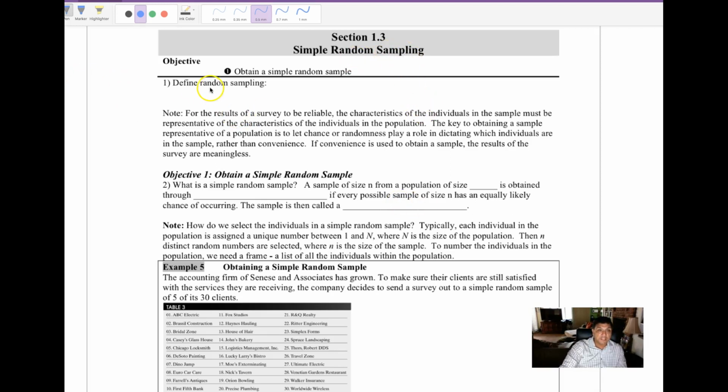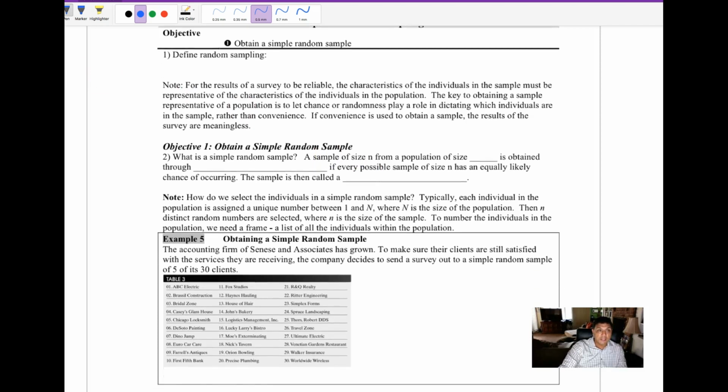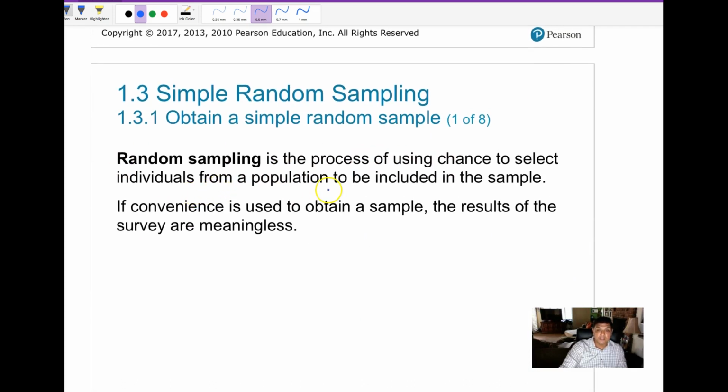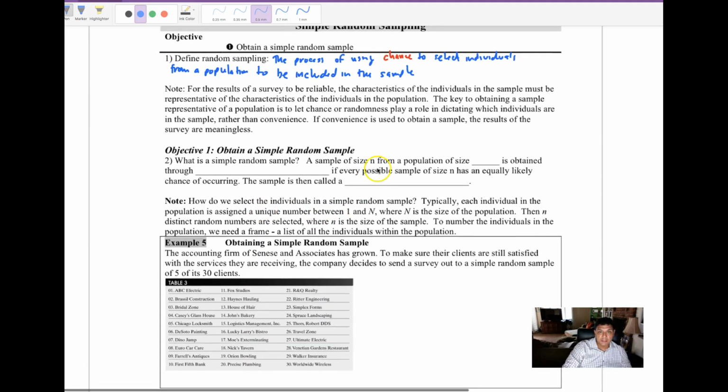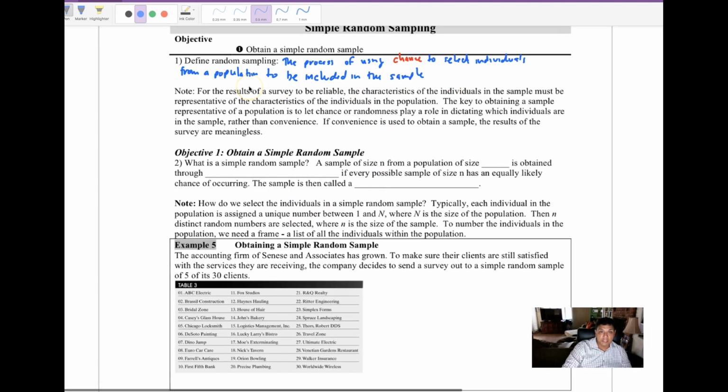And so we have this definition of random sampling. This idea of random, we're going to talk about in class, but it doesn't usually mean the word that you think it means. Random has a very precise definition in statistics, and it's usually different than what you think. Random sampling is the process of using chance to select individuals from a population to be included in the sample.